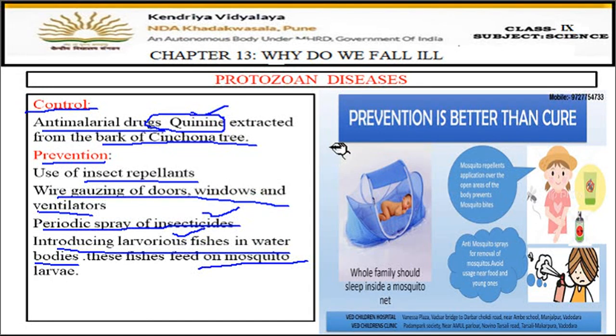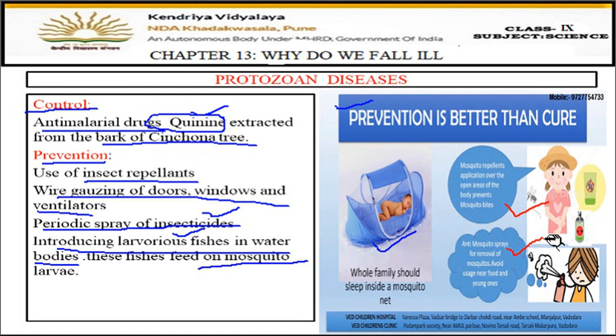In the diagram you can see that prevention is better than cure. In the first diagram you can see that the whole family should sleep inside a mosquito net, which will keep the mosquitoes away. Then you can see proper use of insect repellents, such creams which keep the insects away, and a proper spray which can also kill the mosquitoes, like Black Hit, which is for mosquitoes.